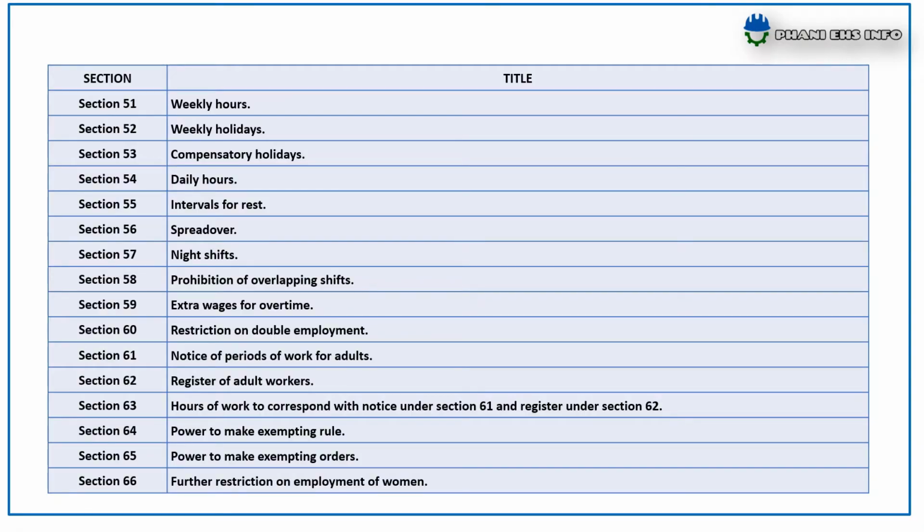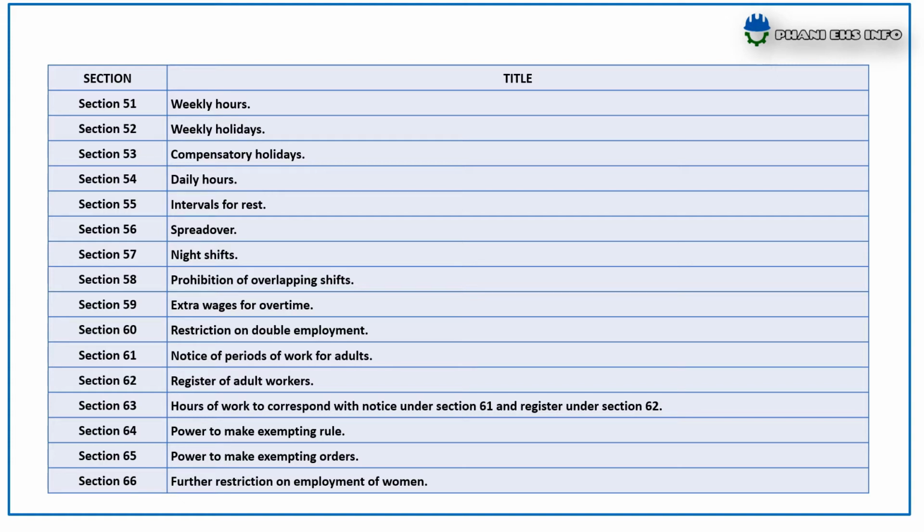51 weekly hours, 52 weekly holidays, 53 compensatory holidays, 54 daily hours, 55 intervals for rest, 56 spread over, 57 night shift, 58 provision of overlapping shifts, 59 extra wages for overtime, 60 restriction on double employment, 61 notice of the period of work for adults, 62 register of the adult workers, 63 hours of work to correspond with notice under section 61 and register under section 62.